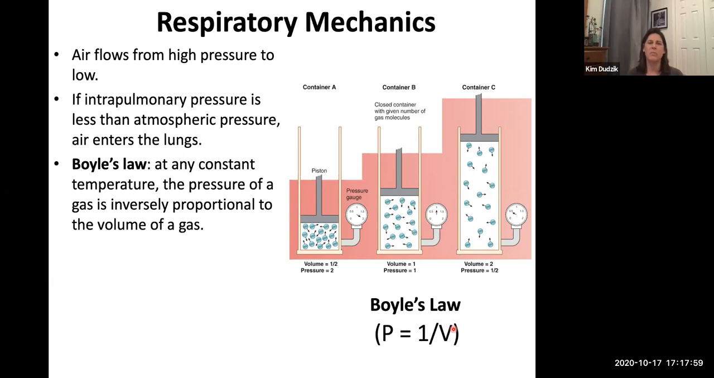Okay, and then we change pressure gradients compared to the atmosphere. And that's going to dictate whether we inhale or we exhale. Okay, I'll go on and show you more about that.